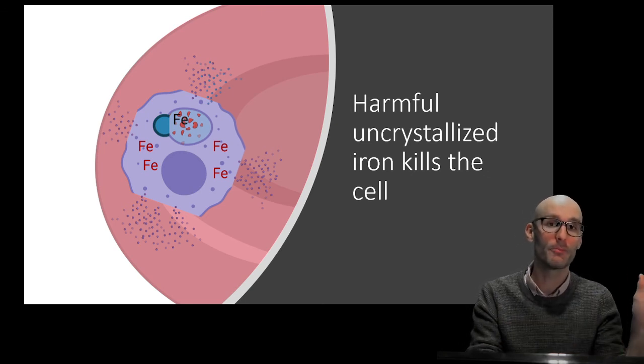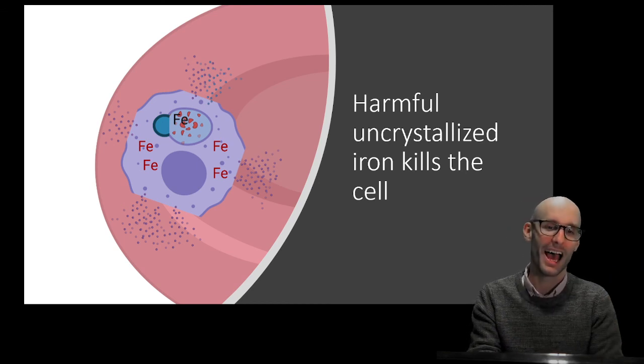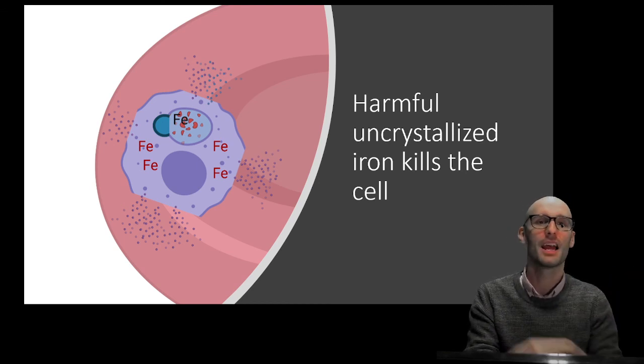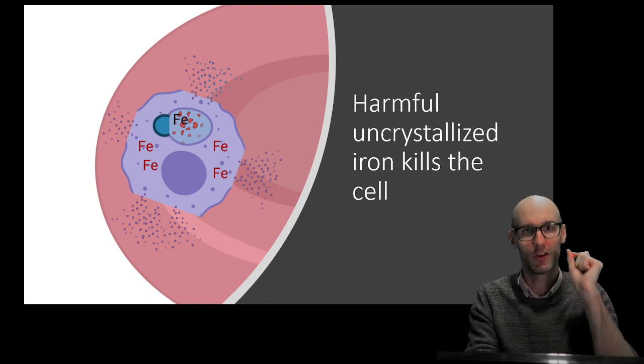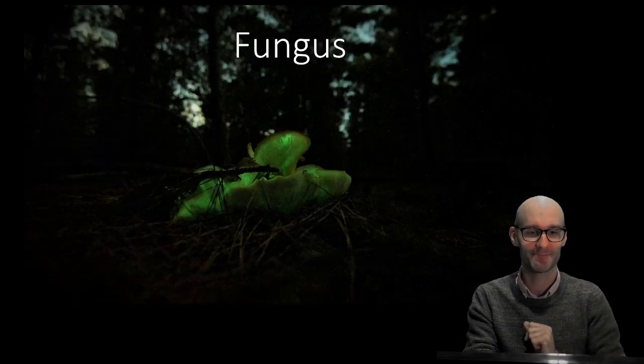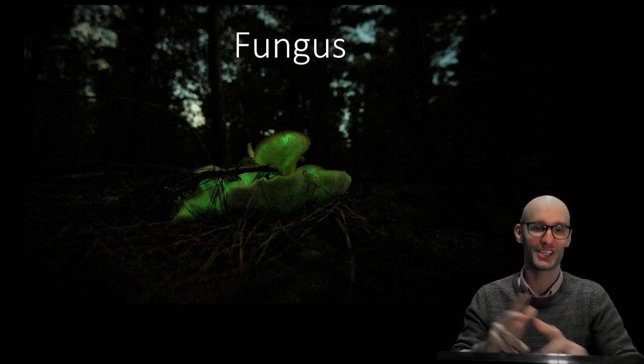Now, I'd love to go into more examples. There's a brain-eating amoeba that's also a protist that you can get from hot springs. But I don't want to flood you guys with too much information. I just wanted to give you one good example of a protist disease and how we fight it. Next up is fungus. Now, fungi are another eukaryotic pathogen, so I'm really excited about this.